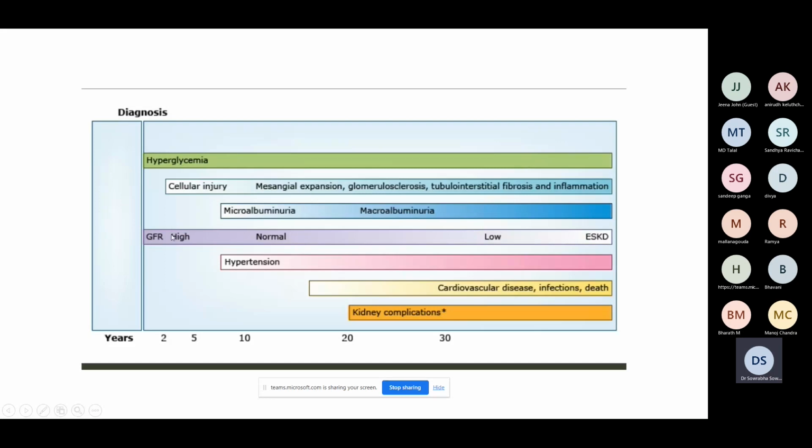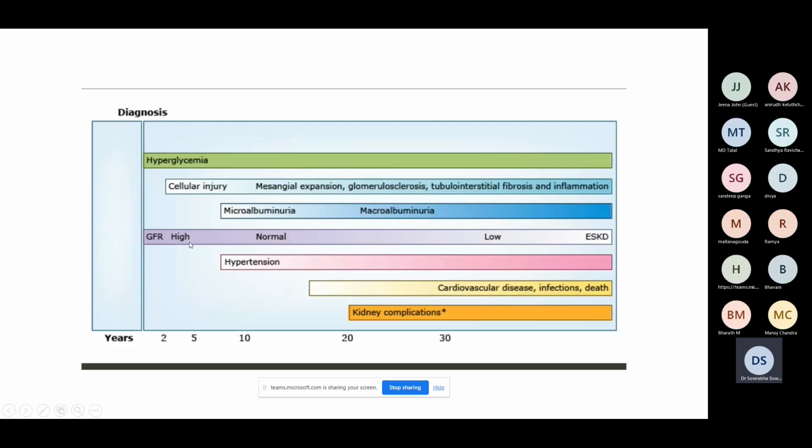So if you are translating it into creatinine, your creatinine may actually fall from the baseline. If my baseline creatinine was 0.8, if I were to develop hyperglycemia, my creatinine would actually fall from 0.8 to 0.7 or 0.6 based on the degree of hyperfiltration.